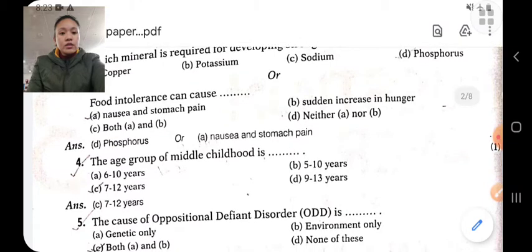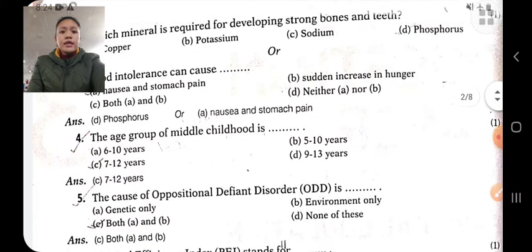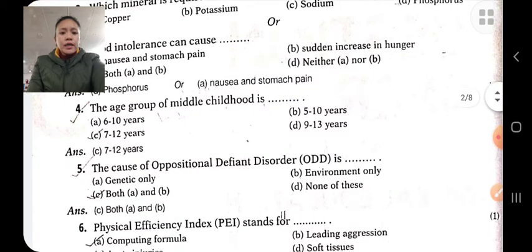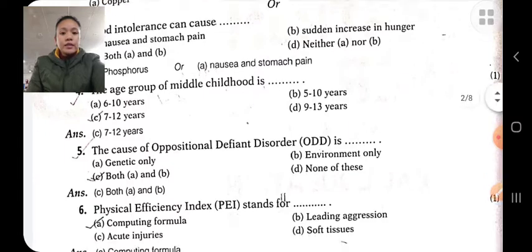Food intolerance causes nausea and stomach pain. Food intolerance is a condition in which the person is unable to digest a food. The symptoms are nausea, vomiting, stomach pain, etc. The age group for middle childhood is between 7 to 12 years.